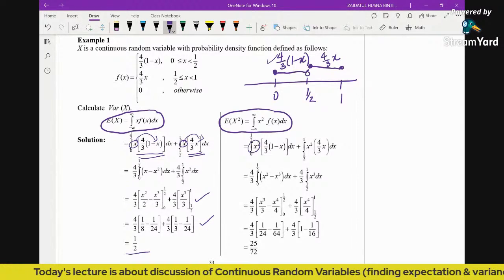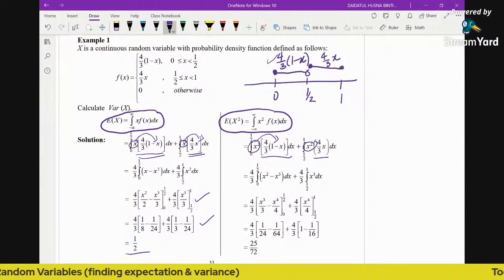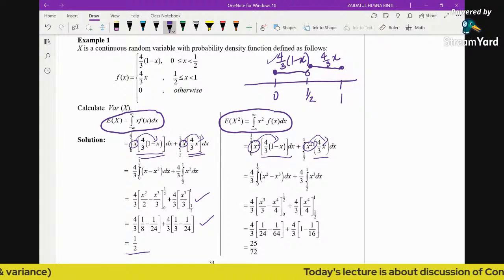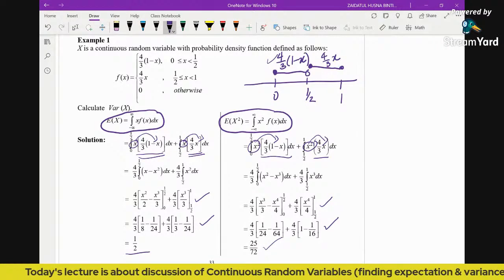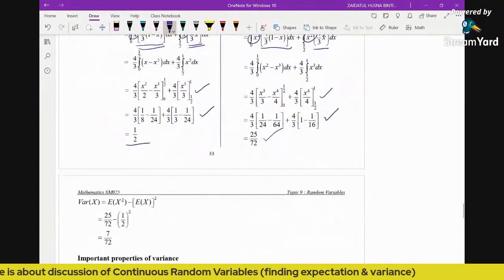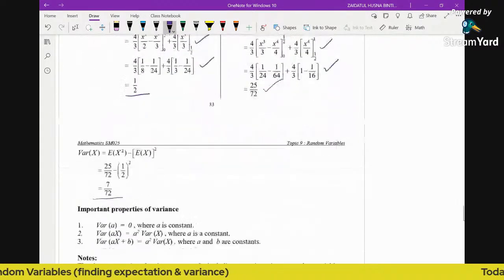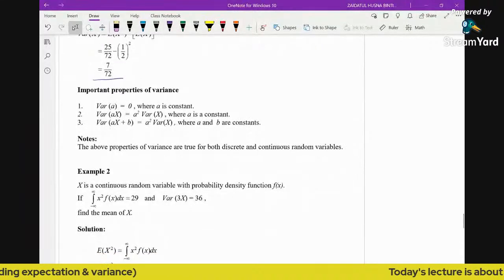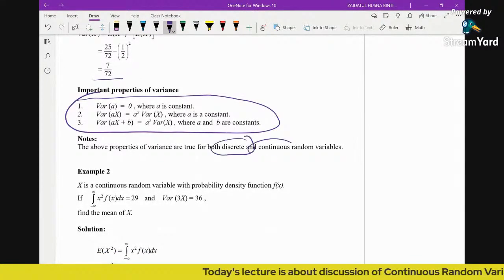This one also, x squared times its PDF, x squared times its PDF. Again, don't forget to expand here before you integrate. This one also, expand before you integrate. And then after you integrate, substitute limits, then this will be the expectation of x squared. After we find the expectation of x squared and the expectation of x, it's time to substitute into the formula to find the variance. Also, the properties of variance here are applicable for both discrete and continuous.